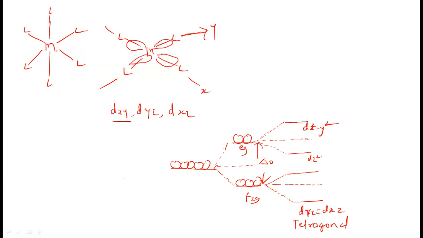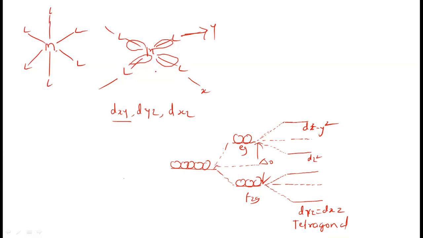But now in the square planar complex, there are no ligands along the z axis. The trans ligands have been removed here. Only at the corners of the square, the 4 ligands are there. So which orbital is affected here? The dx square minus y square orbital, which lies in the direction of the ligands.